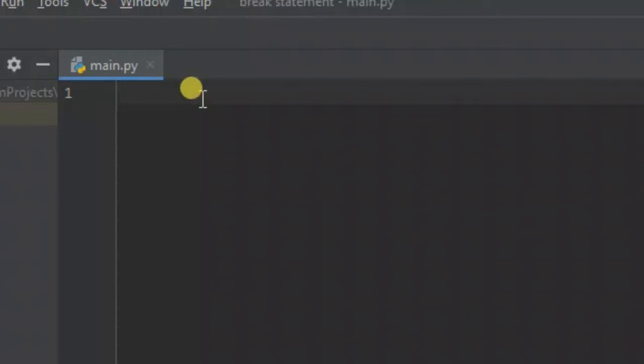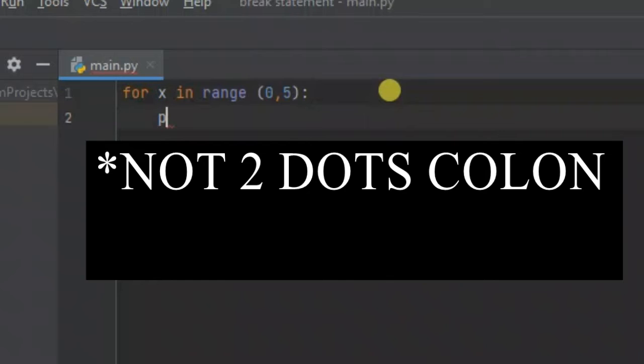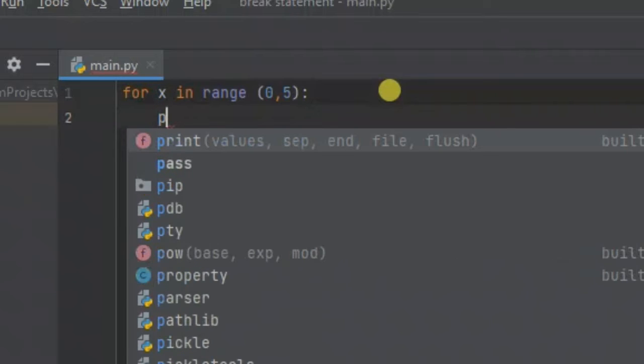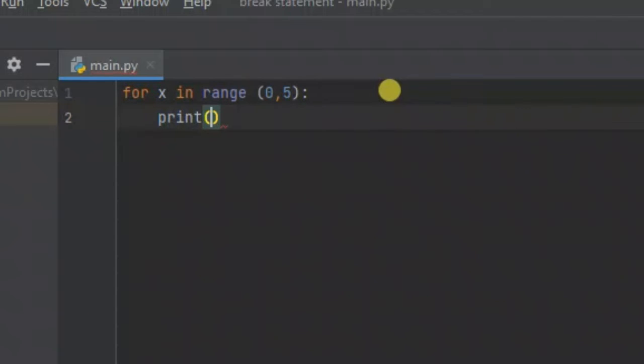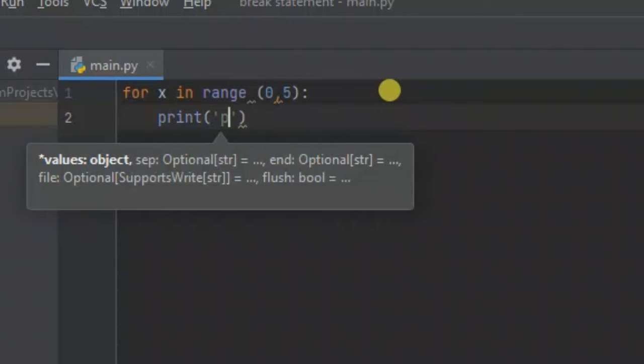So first we are going to write for x in range, in brackets 0, 5, and then we'll come outside the bracket and place two dots, then press enter and write print, in brackets, in inverted commas, write Python.